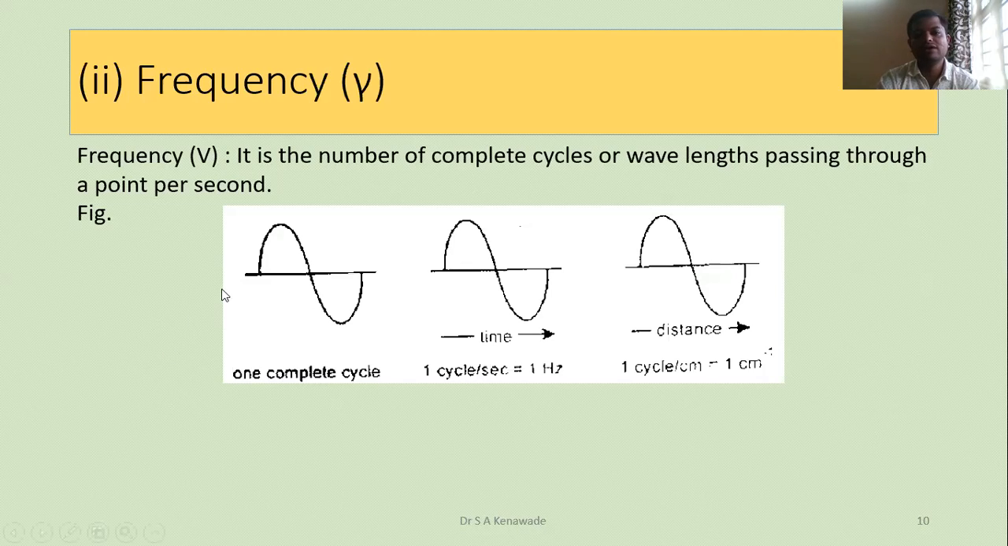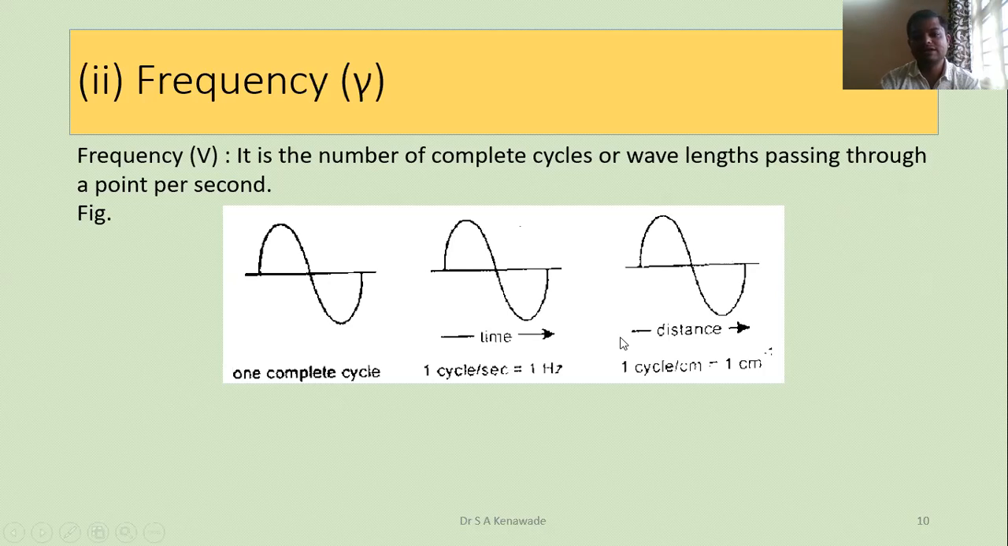This is one complete cycle, this is the first complete cycle. When you compare with time, this is a complete cycle in 1 second. How many of these wavelengths are completed, we call frequency, when we compare with distance.